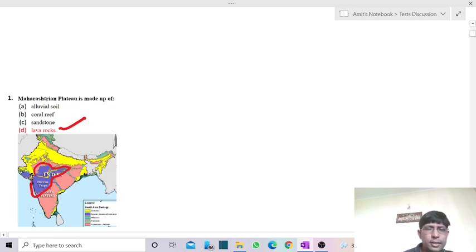Now, this Deccan Trap extends in the Malwa region, covering almost the whole of Maharashtra plateau, extending into Telangana region, and also covering the northern part of Karnataka region. So this Deccan Trap is also covering the Maharashtrian plateau, and that is made up of lava rocks. So the answer is lava rocks.